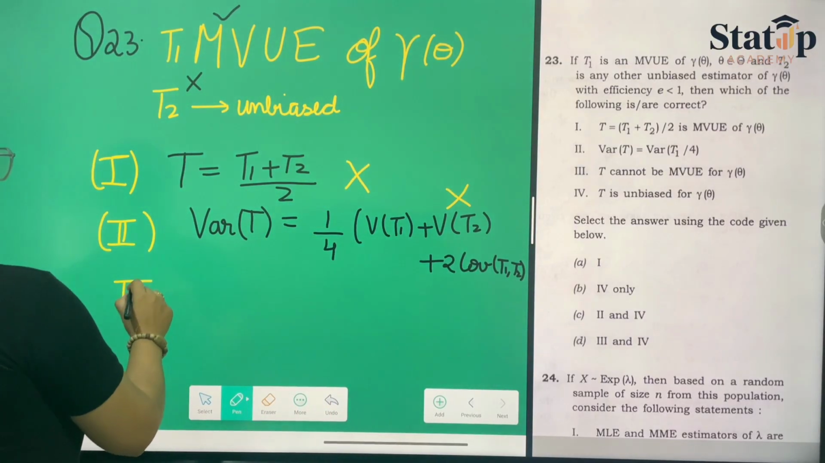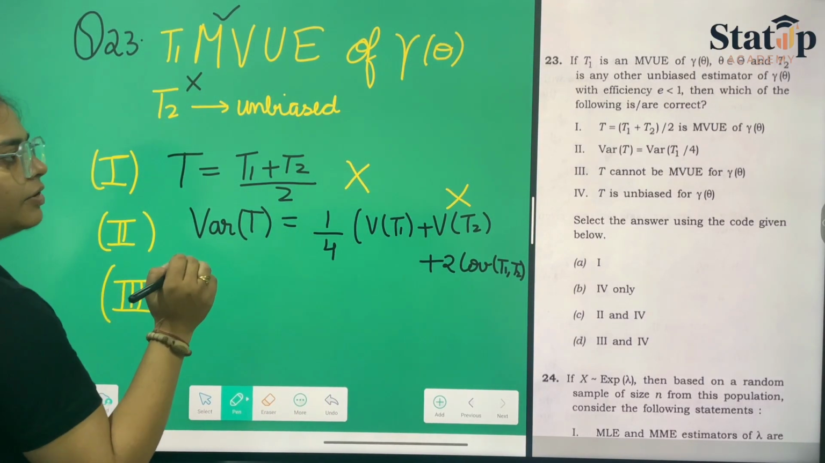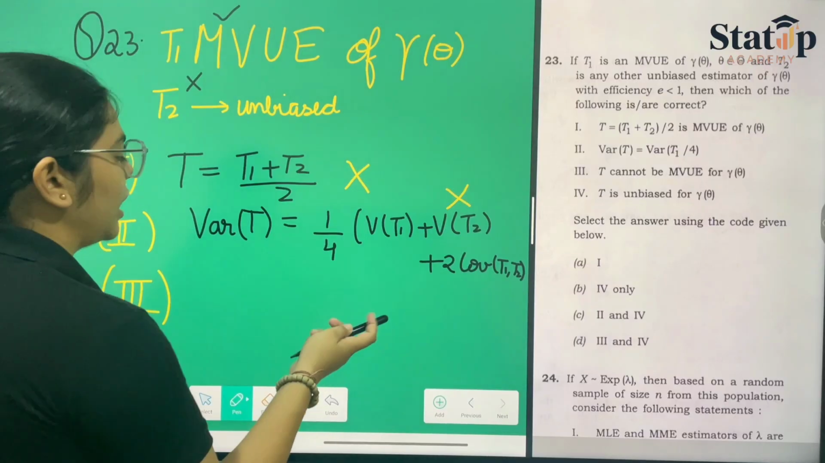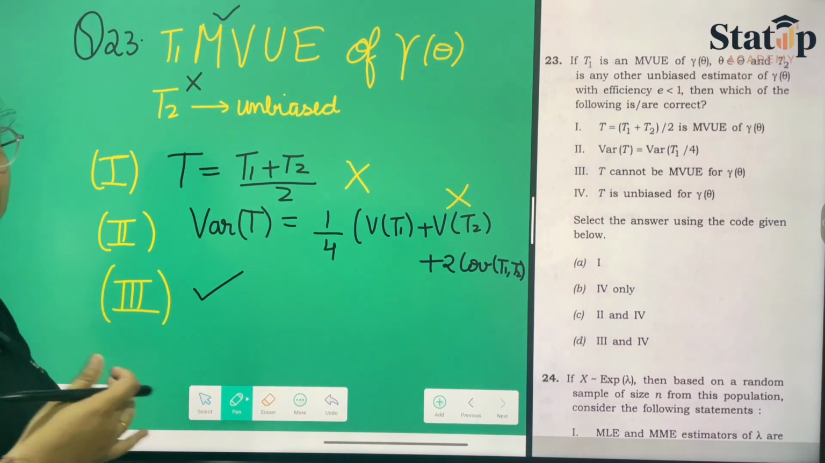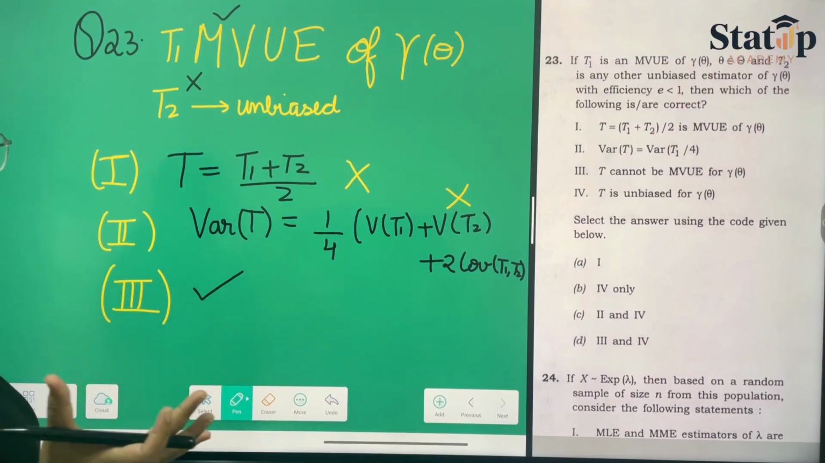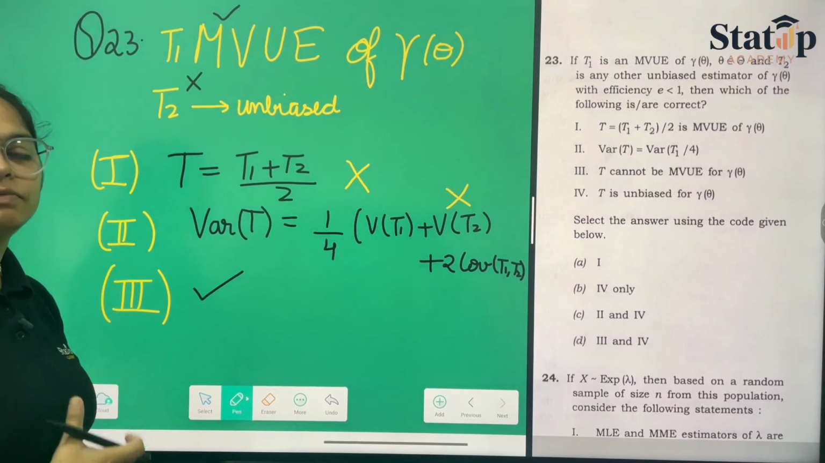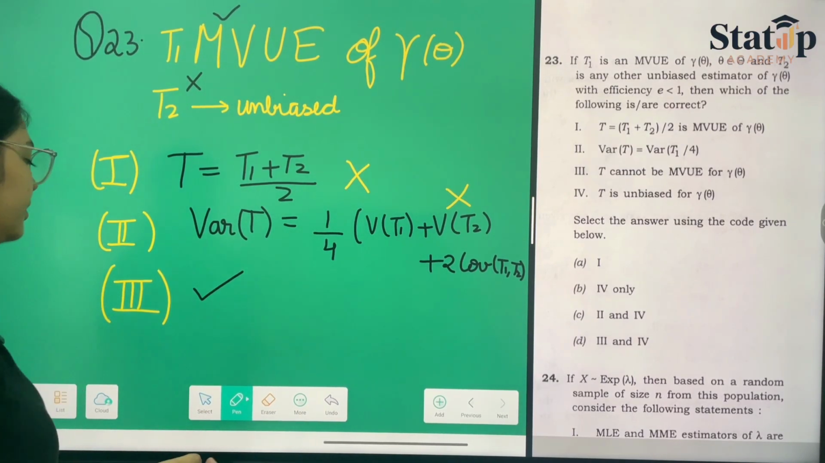Then talking about the third statement, they have given us that T cannot be MVUE for gamma theta. Yes, it is correct because T1 is already MVUE. So another estimator cannot be an MVUE because MVUE are unique.